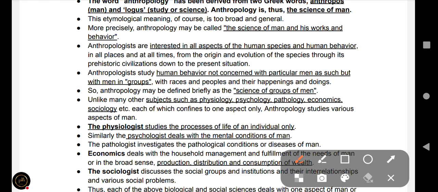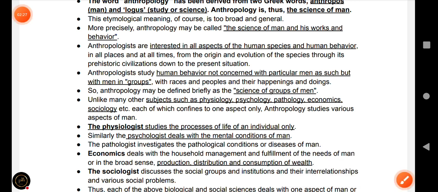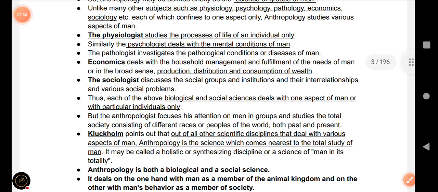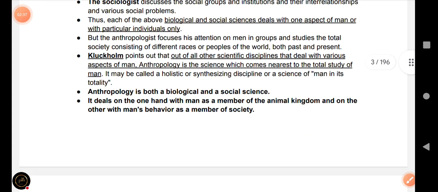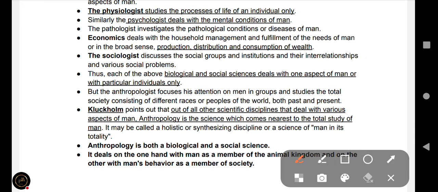Next, the etymological meaning of anthropology is too broad and general. More precisely, anthropology may be called the science of man and his works and behavior. This is the introductory part of anthropology. We will understand the definitions of anthropology given by anthropologists.